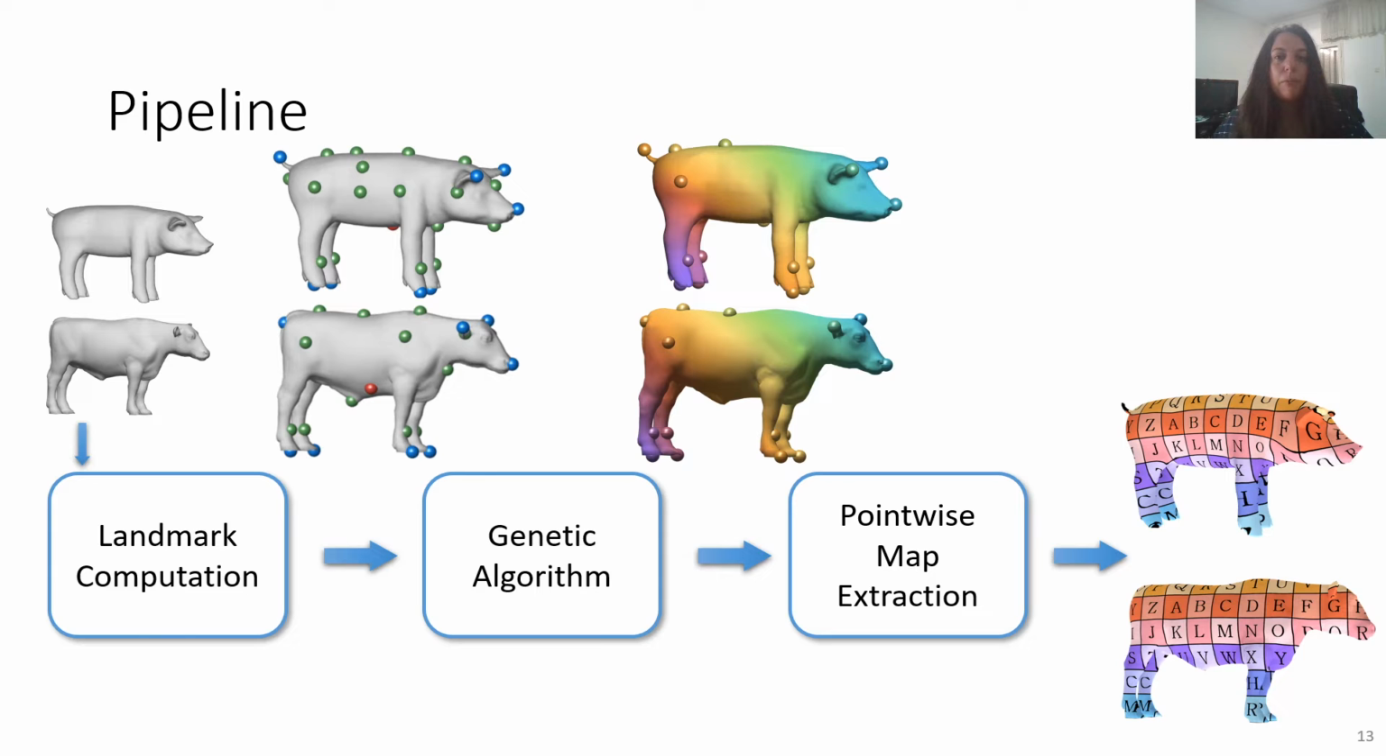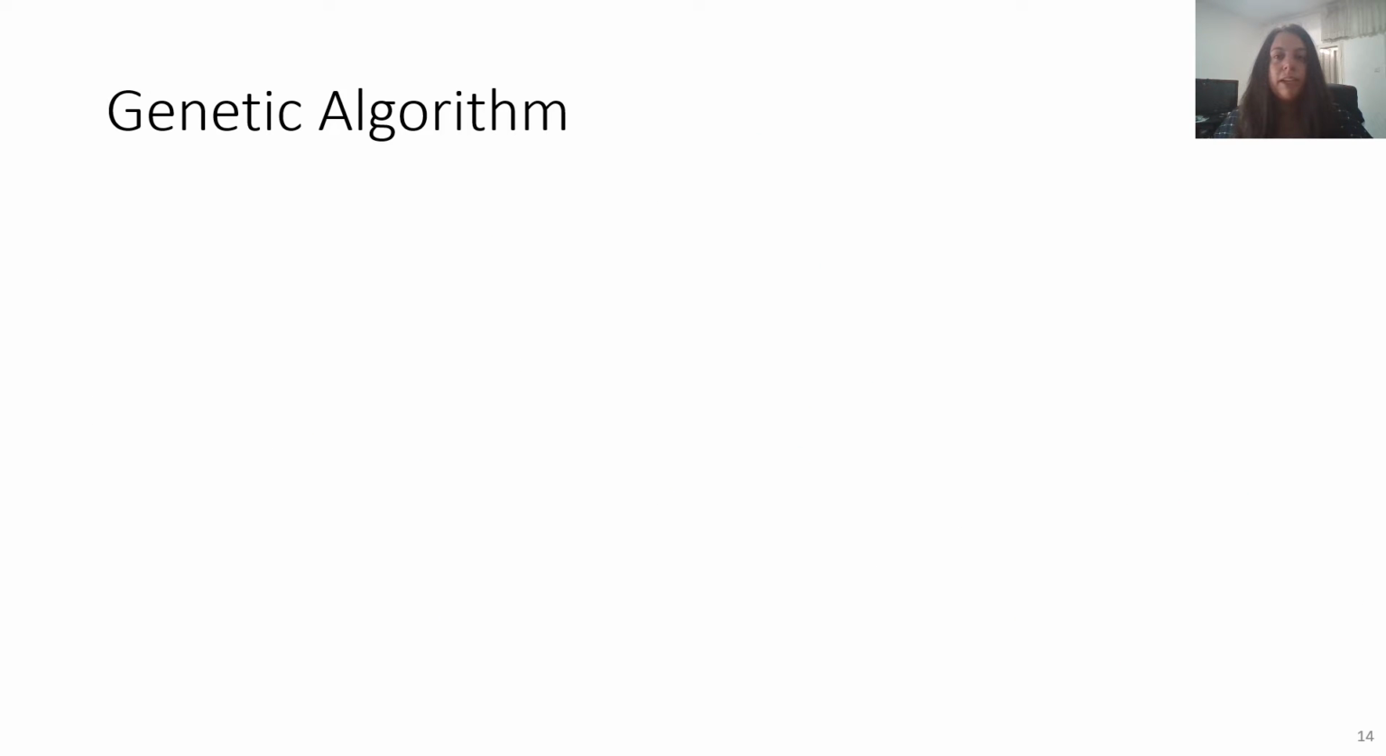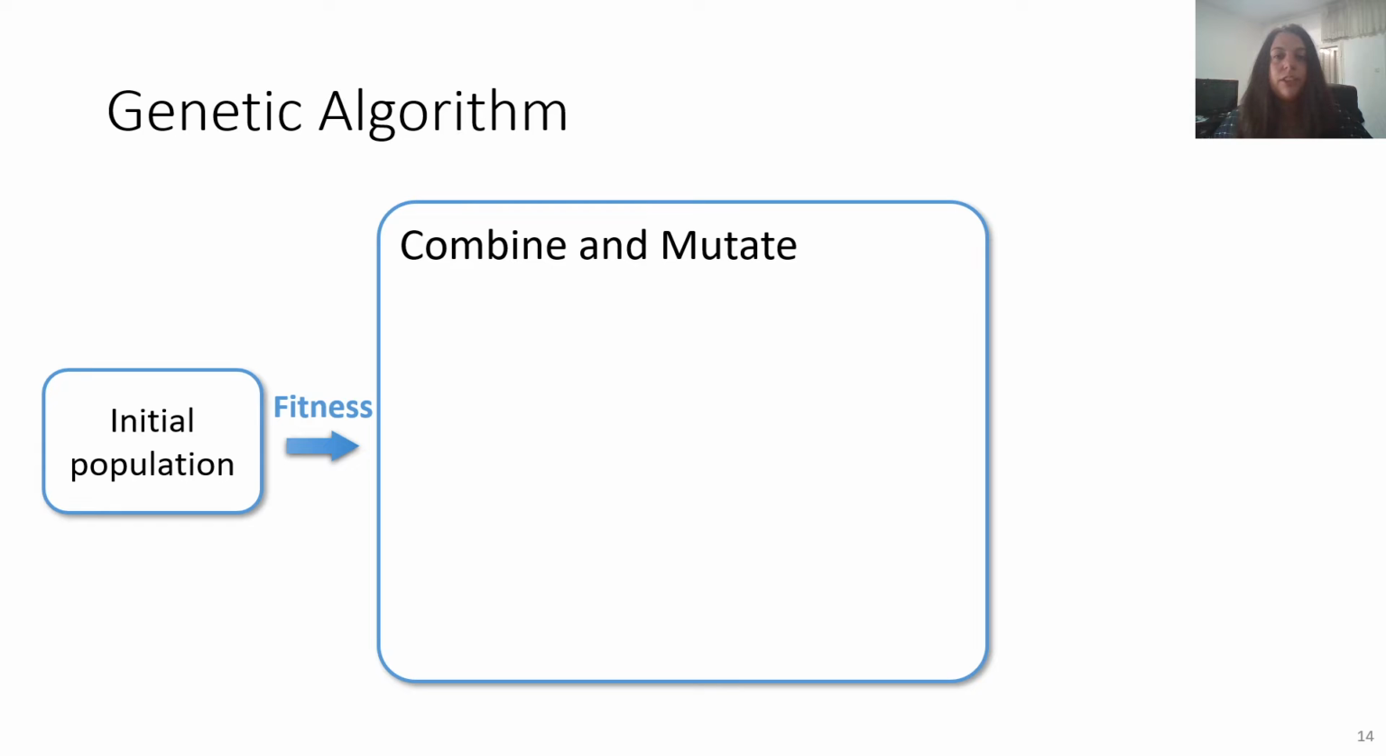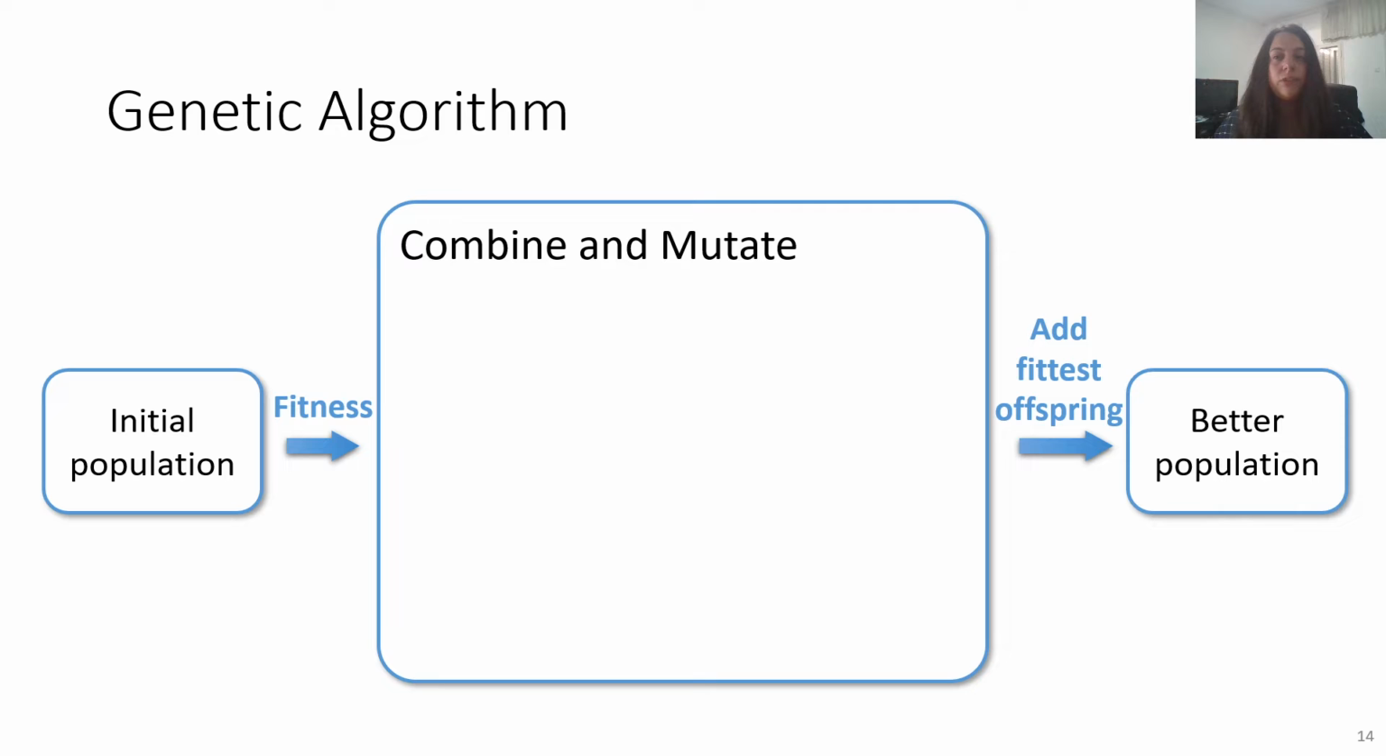The next step of our method and our main technical contribution is the computation of the partial landmark correspondence using a genetic algorithm. A genetic algorithm has the following steps. First, a population of candidate solutions is initialized. Then, the fitness of each solution, meaning its quality, is evaluated. Next, the fitter solutions are combined and mutated, and the new solutions are added to create a new generation of possible solutions. This process repeats until the algorithm converges to a satisfactory solution.